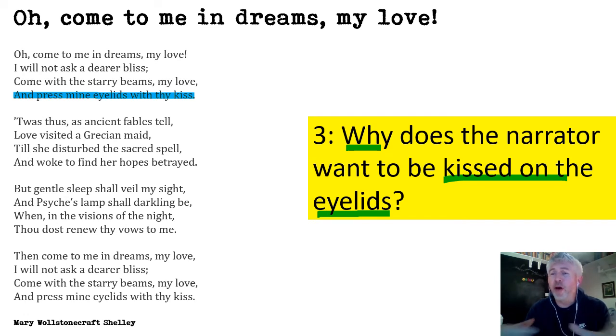Eyelids aren't the most obvious place to go for a kiss. So what is it about the narrator's eyelids that makes them particularly important in this setting? Think about it. If you're not sure, have a guess. Have a go at this question. Why eyelids? To kiss someone's eyelids, what do the eyes have to be? That might be a clue. Pause the video, think about your answer, write your answer down, and when you're ready, press play and move on.